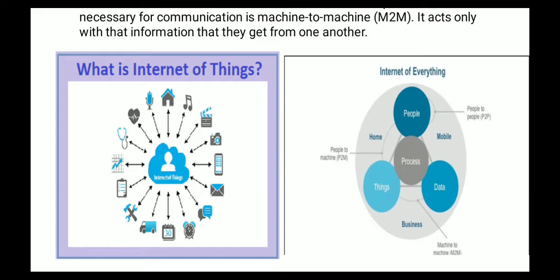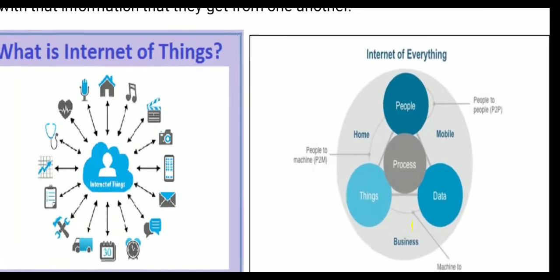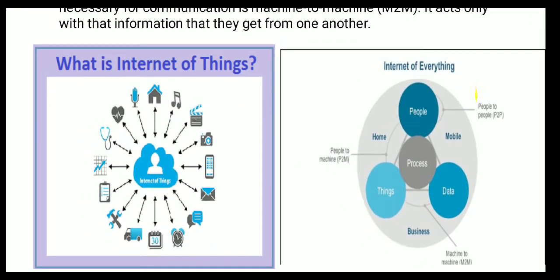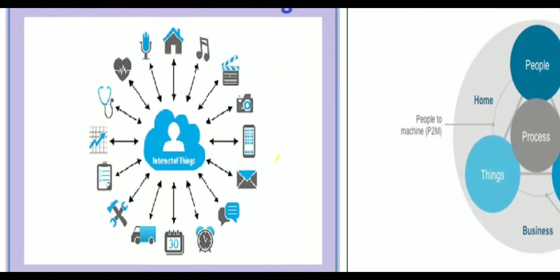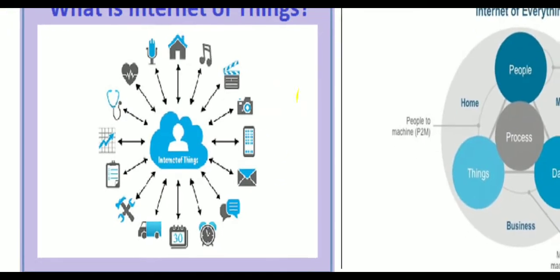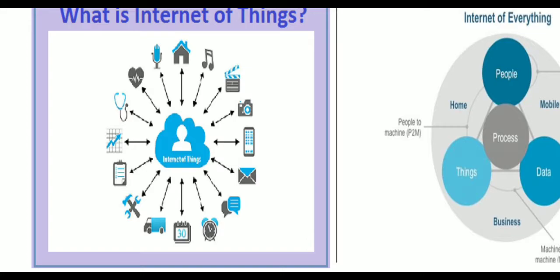So these are nothing but how the Internet of Things will work. In the second figure also you'll get a clear idea about the Internet of Things, that is nothing but the connectivity between each other. So here you are getting some audio, singing, or you can say hearing a song, then camera, then we have email box, spam box, alarm, transportation system, medical treatment system.